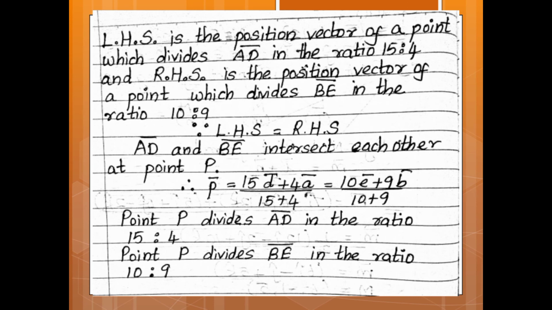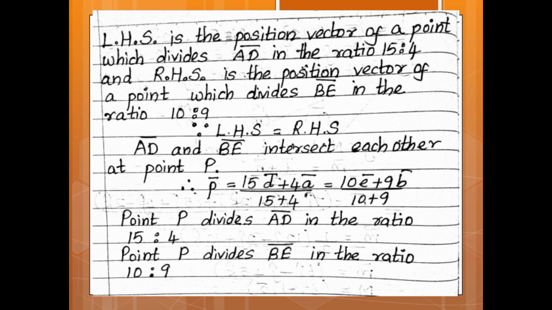Left hand side is the position vector of a point which divides AD vector in the ratio 15:4, and right hand side is the position vector of a point which divides BE vector in the ratio 10:9. Since left hand side is equal to right hand side, AD vector and BE vector intersect each other at point P.